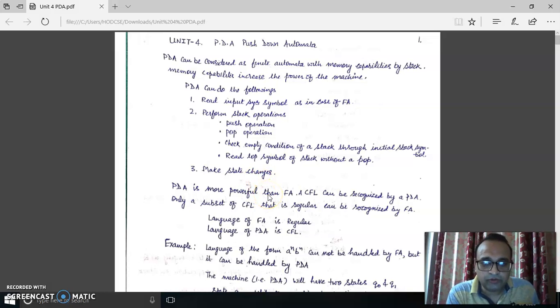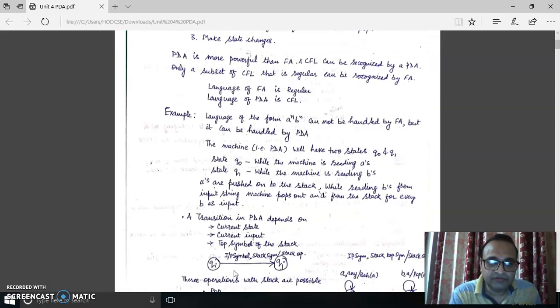So as we already know that CFL is a superset of regular language. Rather we can say that one of the parts of CFL is regular language. So PDA is certainly more powerful as compared to the finite state machines, because this PDA itself contains the memory capabilities. So I repeat once again that the machine for regular language is finite state machine, and the machine for context-free language is push-down automata.